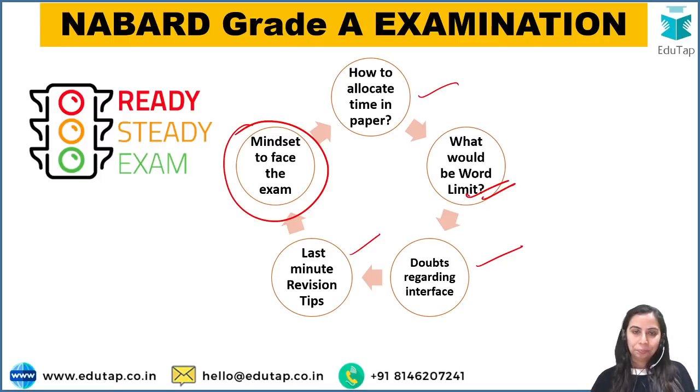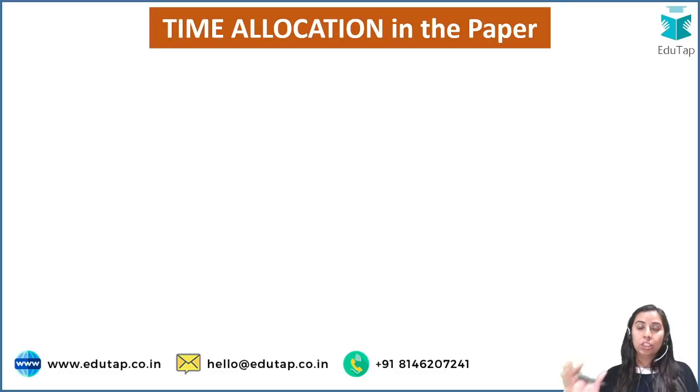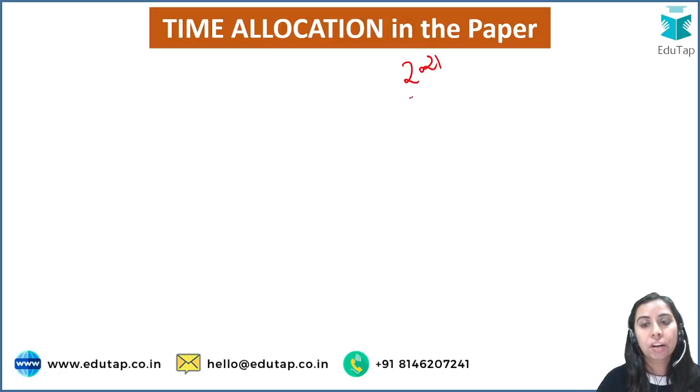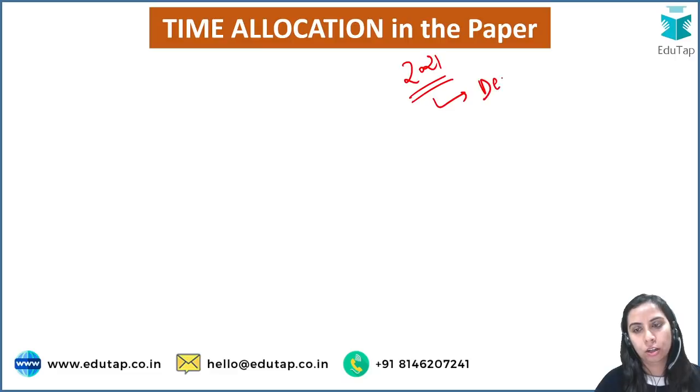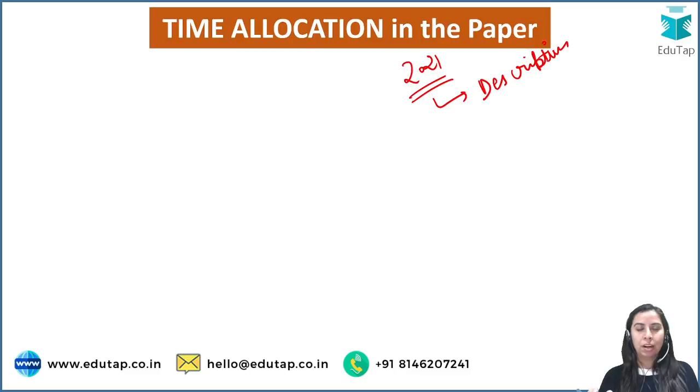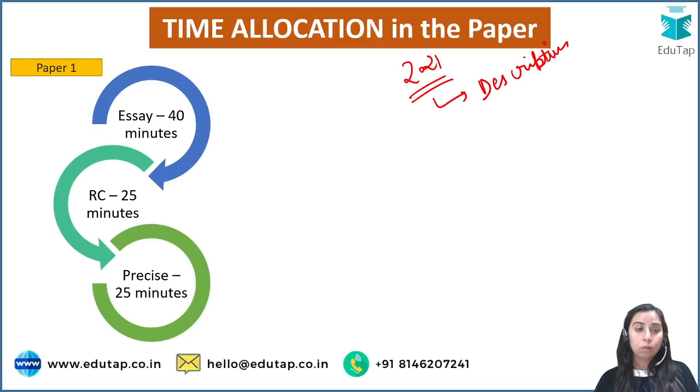Let's just start. So guys, let's talk about the time allocation in the paper of Phase 2, because this time, especially in the year 2021, a descriptive paper has been brought. Earlier there was only an objective paper for your paper 2. English used to be descriptive only, but because a descriptive part has been added in your paper 2, students are having many doubts. So I'll try to address all the doubts.